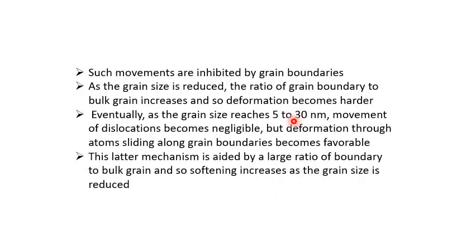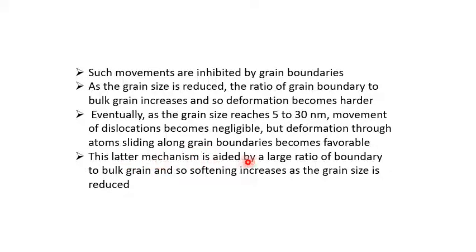What type of deformation takes place up to this level? The deformation takes place through atoms. The atoms slide along grain boundaries, and due to this sliding of atoms along grain boundaries, permanent deformation in the material takes place.